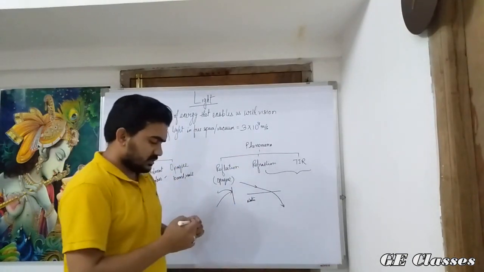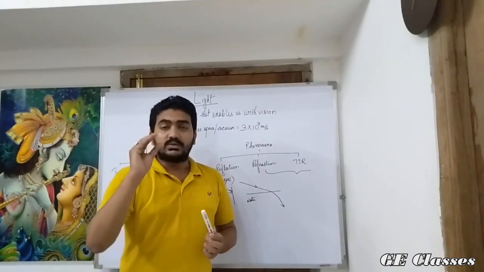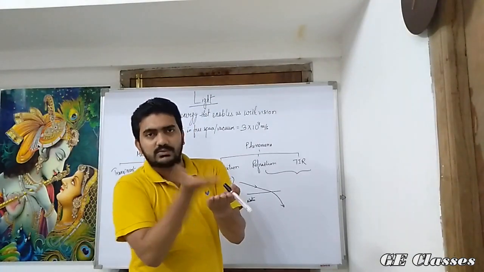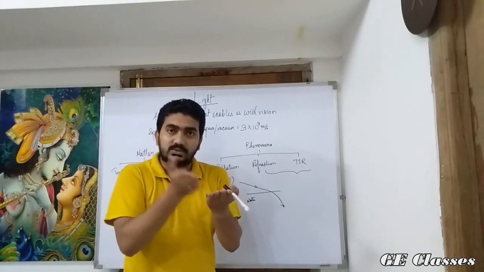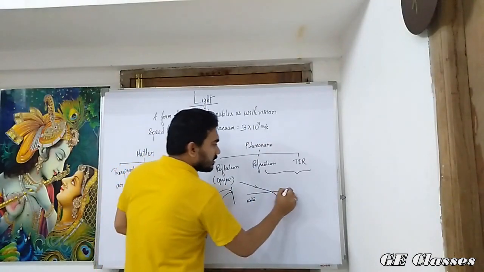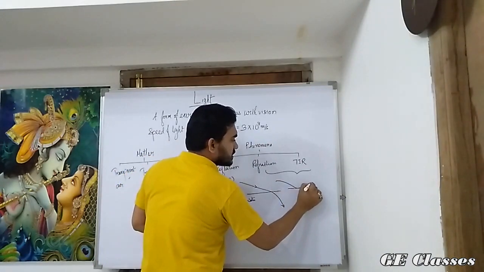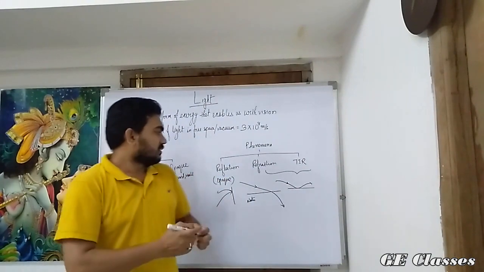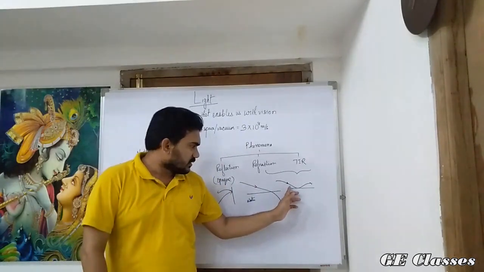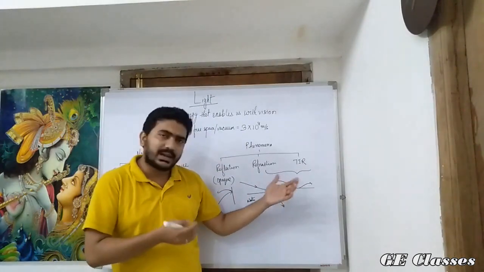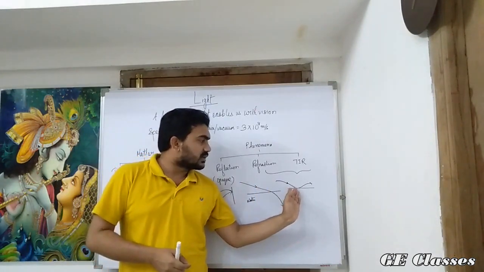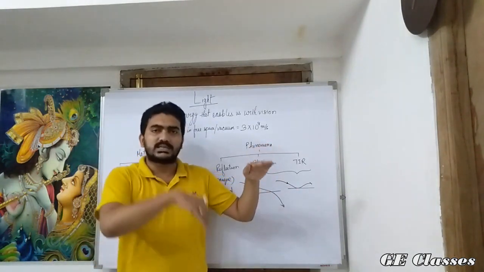And the third case, many of us like to do: we take a flat stone and throw it almost parallel to the surface. What happens? It does not sink. What happens instead? It just strikes back. It goes like this. So it was supposed to sink in, but due to being almost parallel to the surface of the water, the stone strikes the surface of the water and just bounces back instead of sinking in.